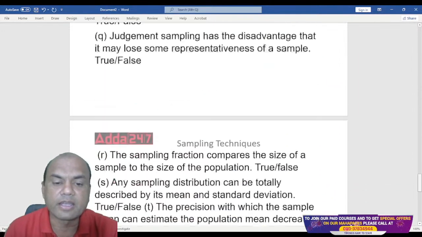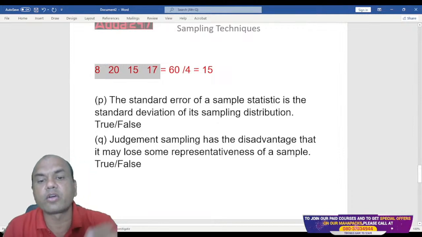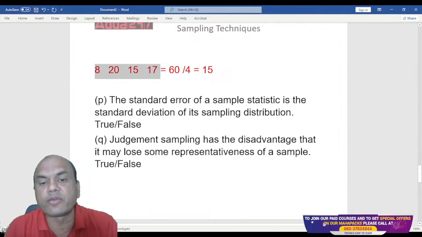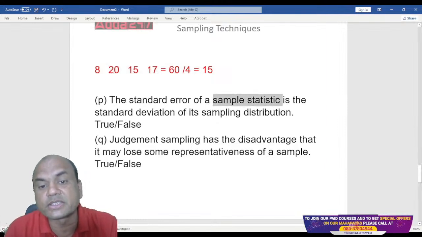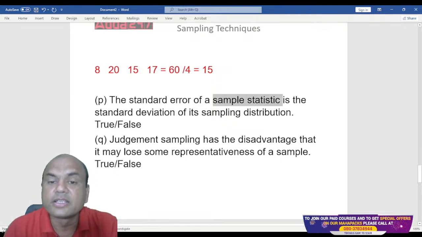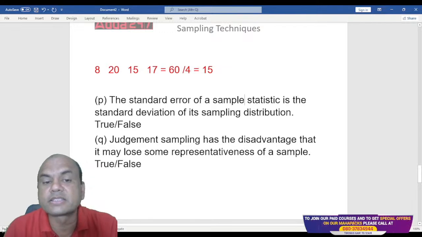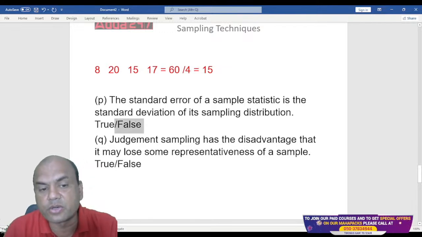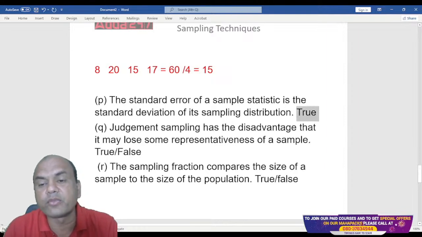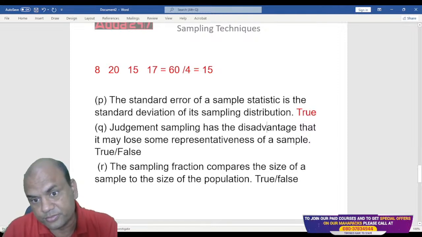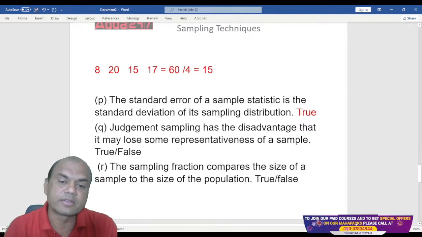The standard error of a sample statistic is the standard deviation of the sampling distribution. So standard error of a sample statistic is the standard deviation of the sampling distribution. That is true. What did I say earlier? Sample standard error is the same as the standard deviation. So that is true over here. Whatever the other name for standard deviation is, it is standard error in case of samples. For population, it is standard deviation.